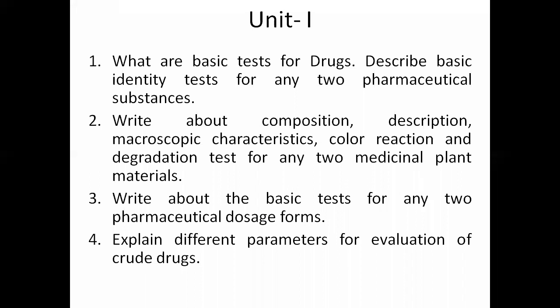So two you should remember; that's what I am saying everywhere: two pharmaceutical, two medicinal plant, and two dosage form. So when you are preparing, two things from the pharmaceutical substances, from medicinal plants, and from the dosage form, two drugs you have to select, which are very good, important examples, like amikacin sulfate. It is there in the pharmaceutical substance also, and in the pharmaceutical dosage form also, right?